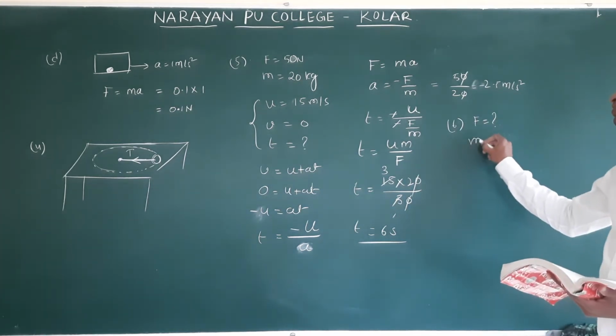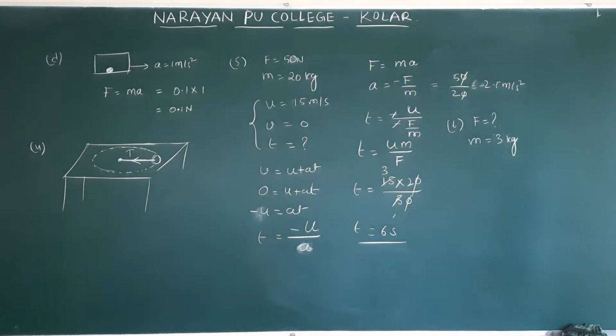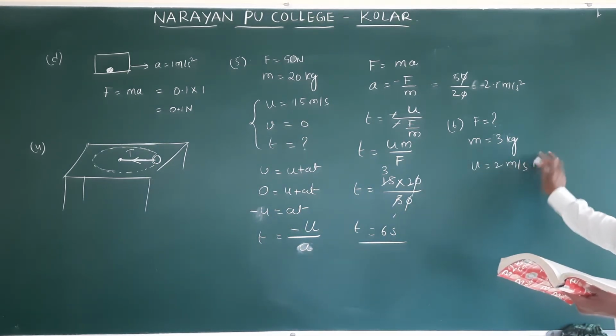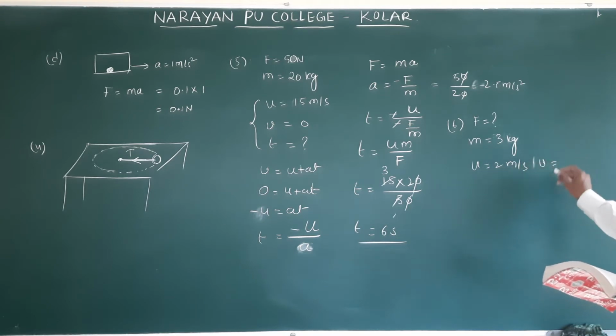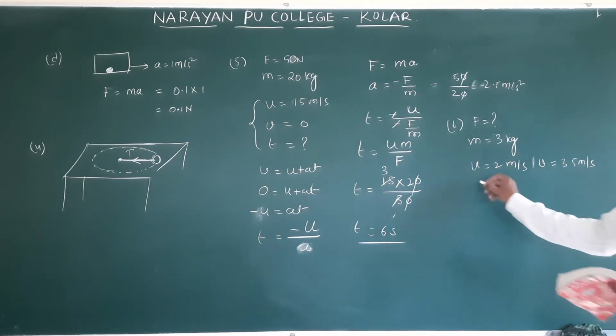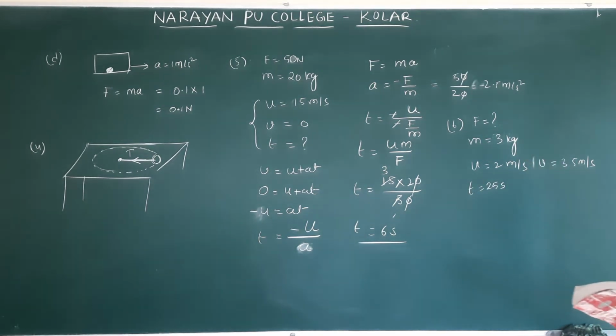Mass M is equal to 3 kg. It changes speed, U is equal to 2 meter per second to V is equal to 3.5 meter per second. In how many seconds is it acting? T is equal to 25 seconds.